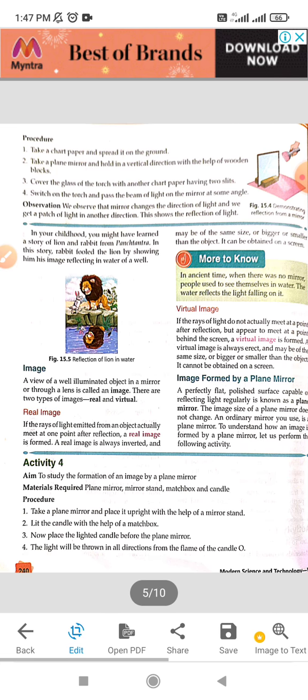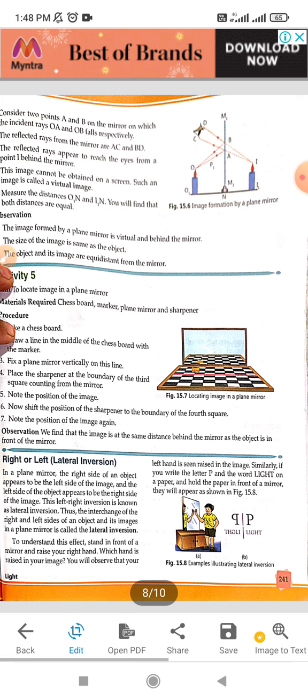Now image formed by a plane mirror, a perfectly flat polished surface capable of reflecting regularly is known as plane mirror. जो फ्लैट मिरर जो होता है, जो बिल्कुल पॉलिश्ड होता है, जिसमें से हमेशा हर वक्त लाइट कैन रिफ्लेक्ट हो सकती है, दैट इज़ नोन एज द प्लेन mirror. And an ordinary mirror that we are using in our homes, in the car, that is the plane mirror.